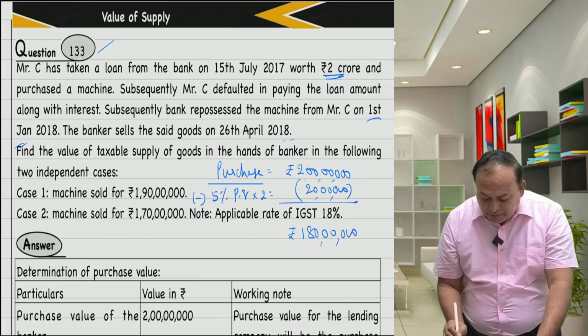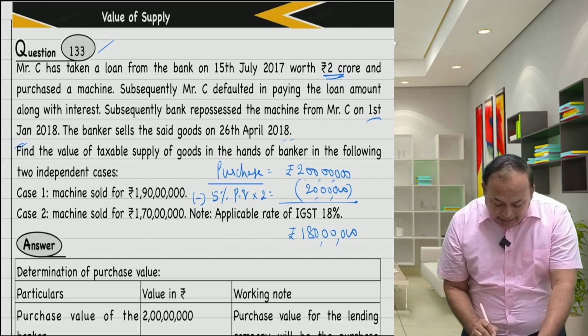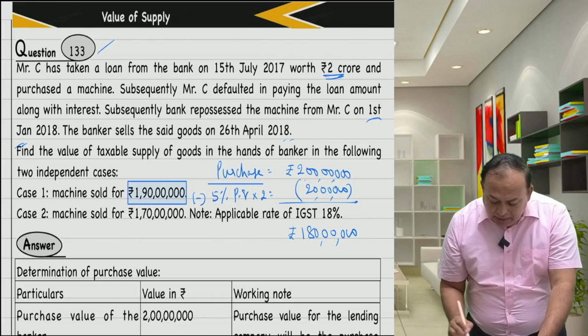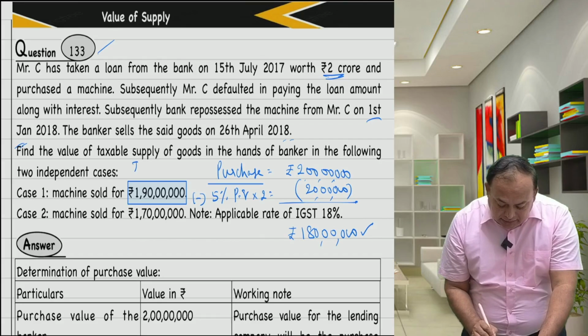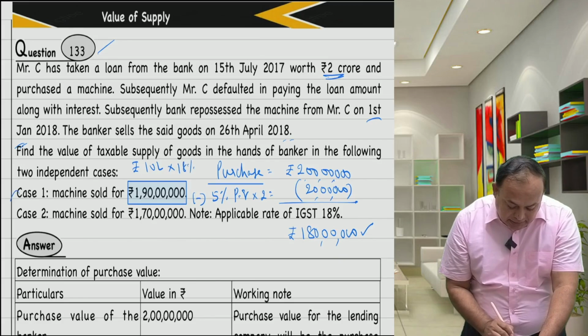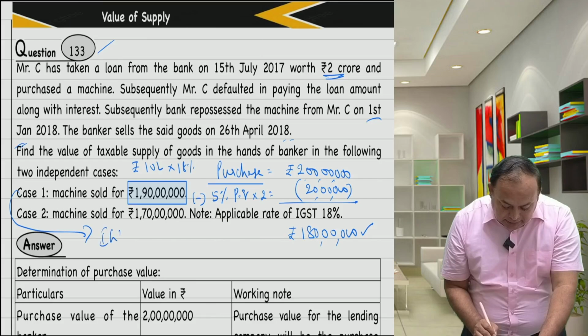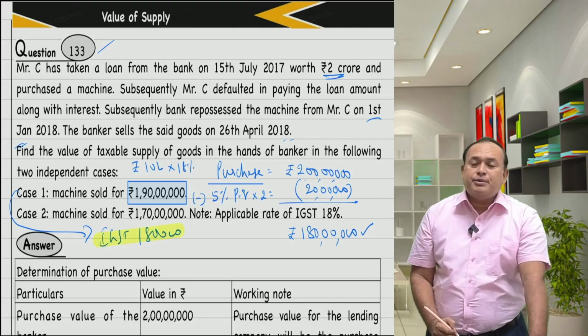In the first case, they are selling at 1 crore 90 lakhs. My purchase cost is 1 crore 80 lakhs. The margin in the first case is 10 lakhs, on which GST at 18%. In the first case, the IGST of 1,80,000 is the solution.